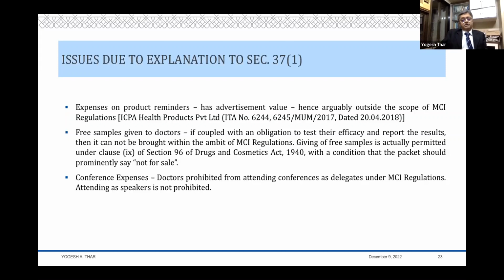So it's a reminder to you, that's all. Those sort of samples, those sort of items, can probably still fall outside, especially when the SSC says that I'm not violating the law. The assessing officer is saying that I'm violating the law, and therefore we say that you are nobody to decide whether I have violated the law or not. You write to the MCI and let the MCI say that I have violated the law, and then you say that okay, penalty is levied, or then you say that this allowance is there or it's not there.